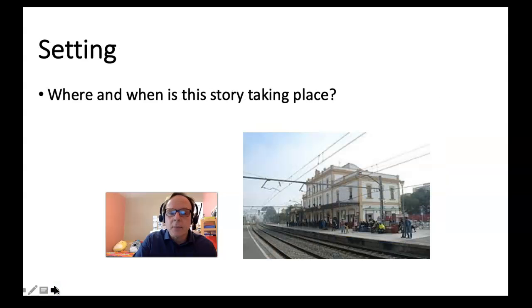We also have a setting. It's taking place, I think everybody probably noticed, at a train station somewhere between Madrid and Barcelona. I think they're waiting on a train in Spain, and it's warm. It seems like maybe summertime. They're having a beer, and that's sort of our setting. We don't know exactly what time period. Hemingway died in 1961, so we are guessing it's significantly before 1961, but I'm not 100% sure on the date, unless anybody else had gotten that from the reading. I've never been able to really determine. I could tell you when the story was written, so it's probably even earlier than that. But at any rate, probably in the 1920s, 30s, somewhere in there.